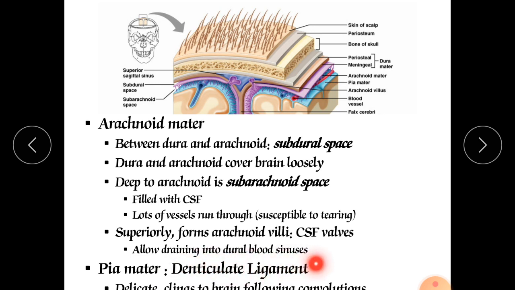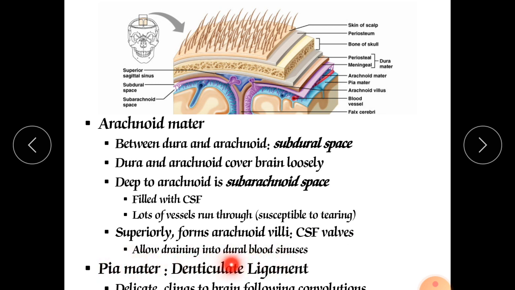So this denticulate ligament is laterally attached to the arachnoid mater and deeply attached to the dura mater, and it has been attached from the foramen magnum of the occipital bone toward the second vertebra of the sacrum, means from brain to the whole spinal cord. It is provided along with this pia mater.